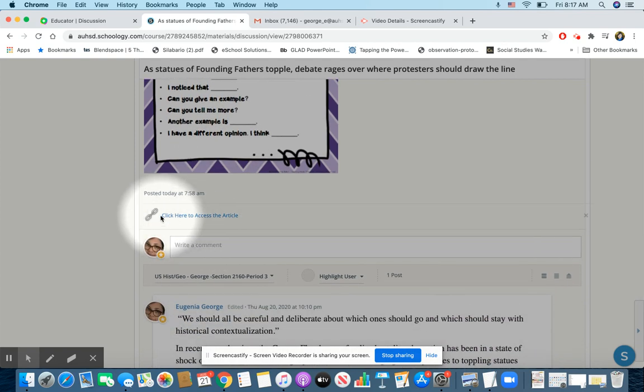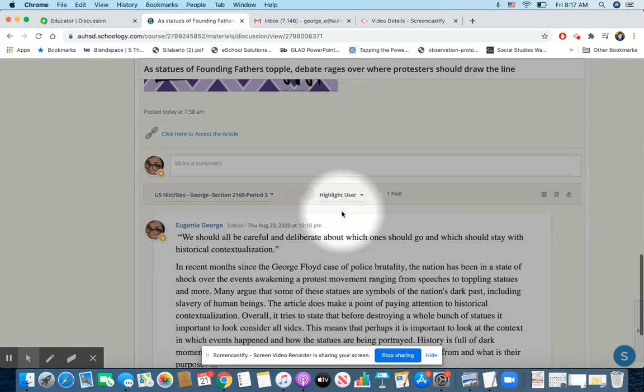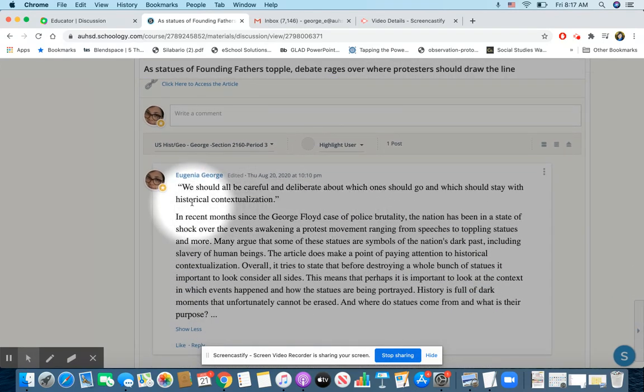The link to the article is here. Click here to access the article. Okay. You're going to check it out. And the title is As Statues of Founding Fathers Topple, Debate Rages Over Where Protesters Should Draw the Line. Okay. So that title itself tells you a little bit of the main idea. Okay, and here below, I copied and pasted a quote from the article. I'm using quotation marks.